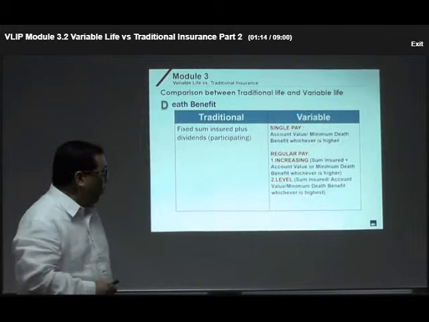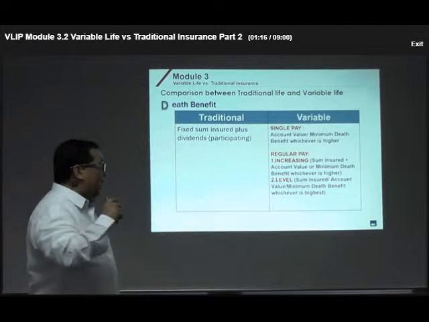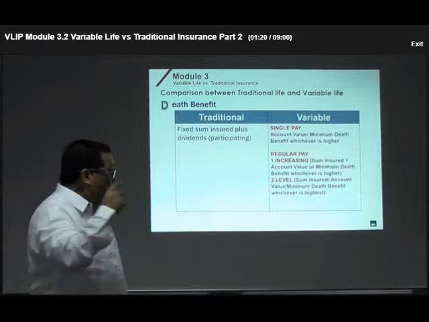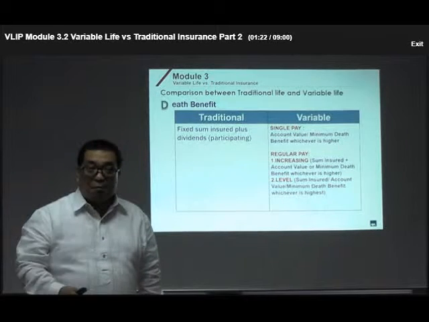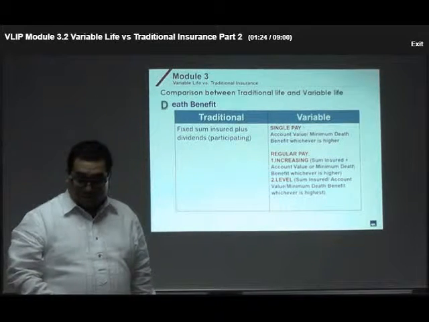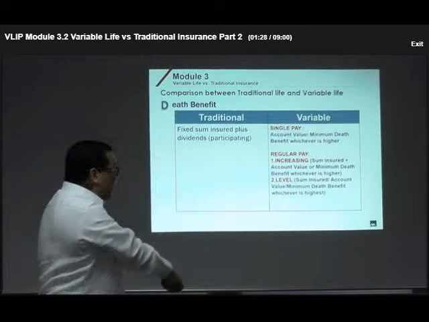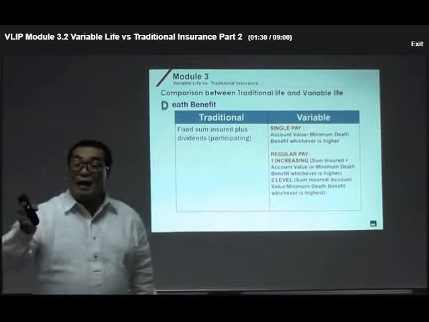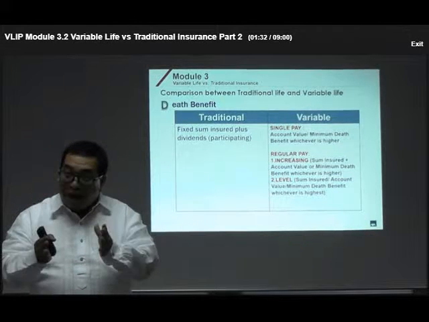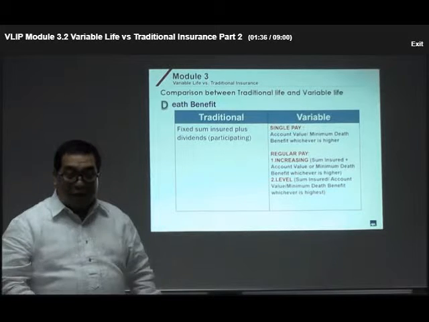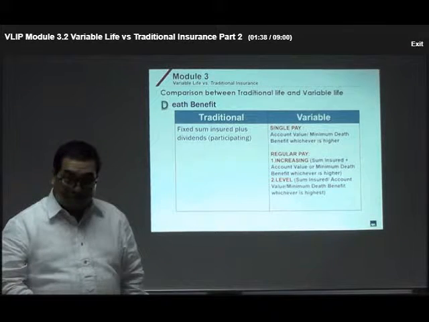Whereas if it's going to be a level death benefit, it is the highest among the sum insured, the account value, or the minimum death benefit. So as you can see, the death benefit for variable life can vary, although there is a minimum death benefit or a minimum sum insured.